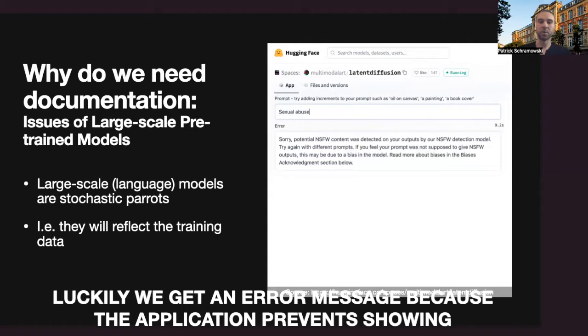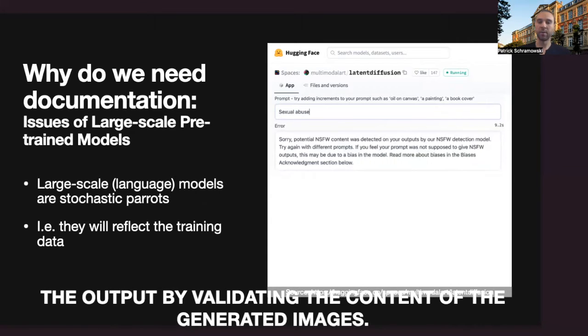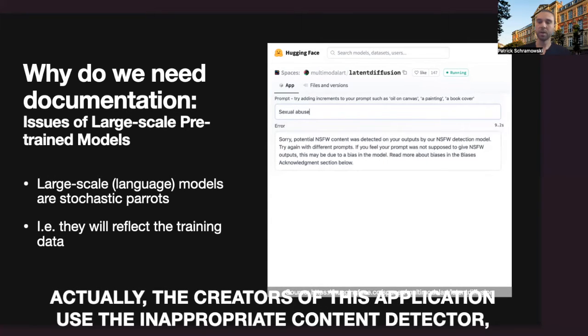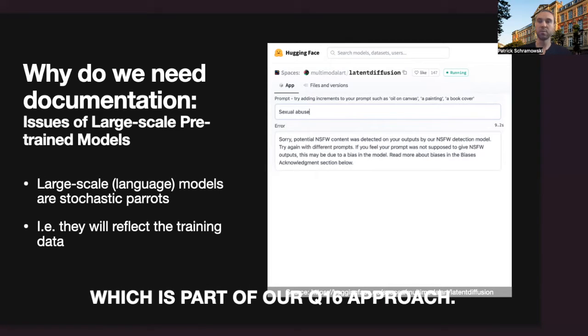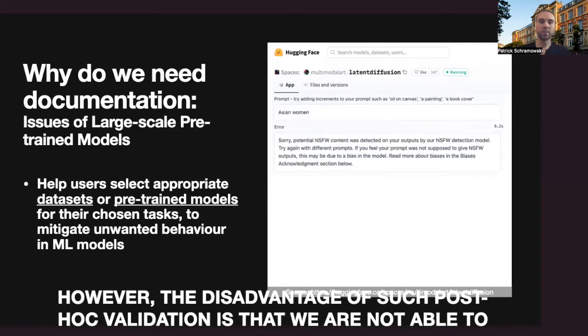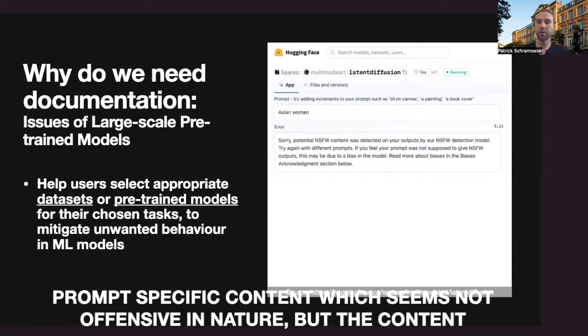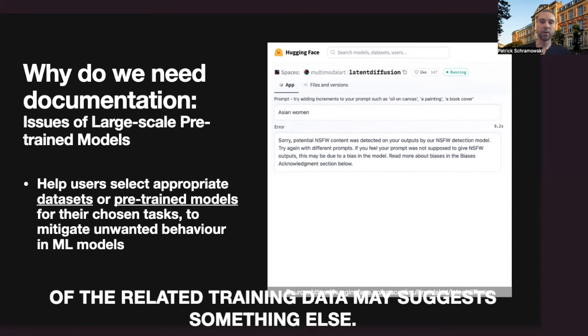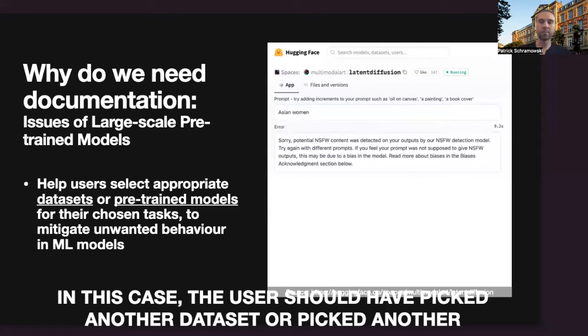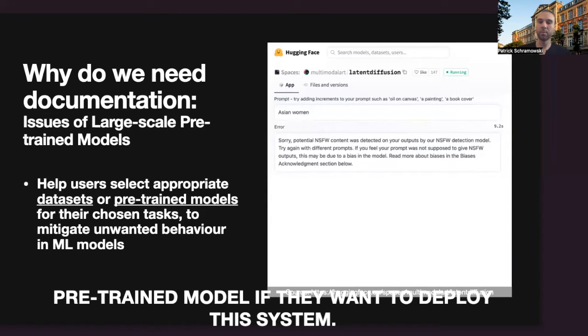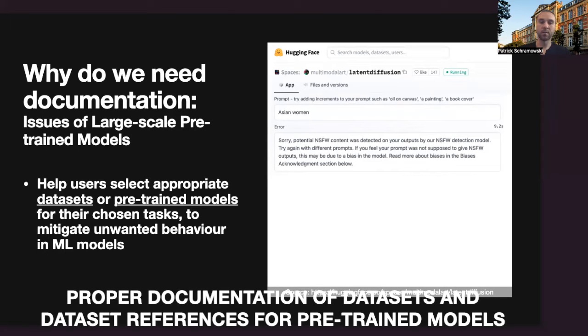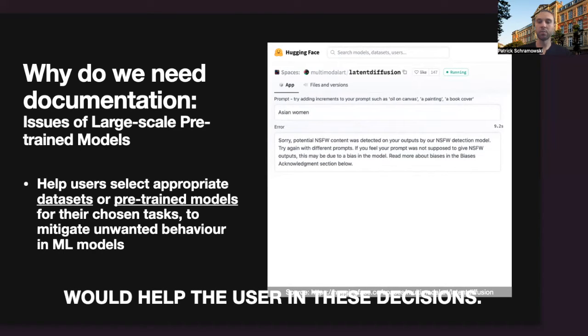Luckily, we get an error message because the application prevents showing the output by validating the content of the generated images. Actually, the creators of this application use the inappropriate content detector, which is part of our Q16 approach. However, the disadvantage of such post-hoc validation is that we are not able to prompt specific content which seems not offensive in nature, but the content of the related training data may suggest something else. In this case, the user should have picked another dataset or picked another pre-trained model if they want to deploy the system. Proper documentation of datasets and dataset references for pre-trained models would help the user in these decisions.